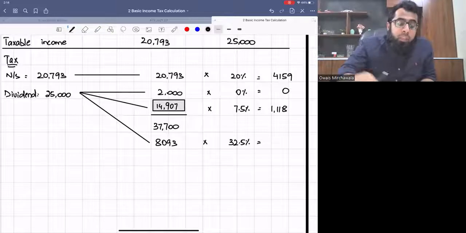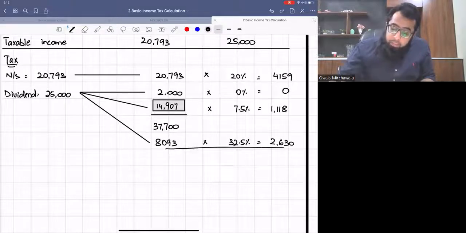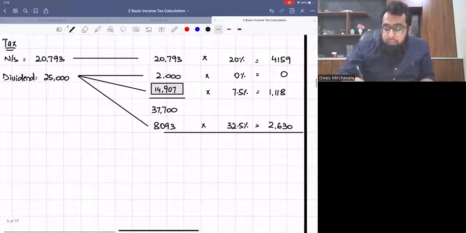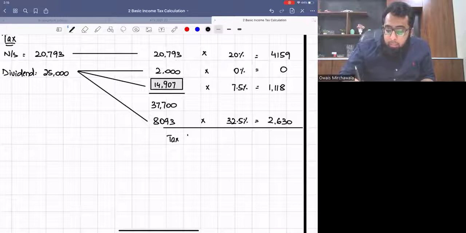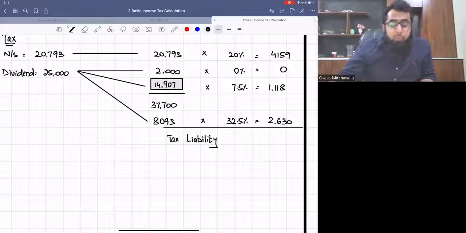So this gives me tax of 2,630. So now the tax liability is 4,159, 1,118, and 2,630.